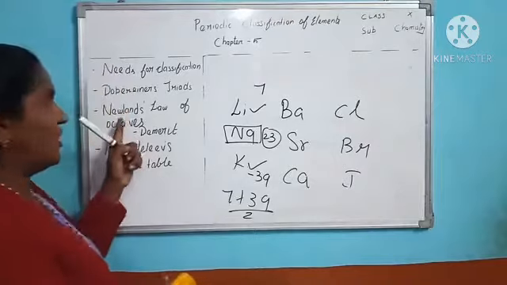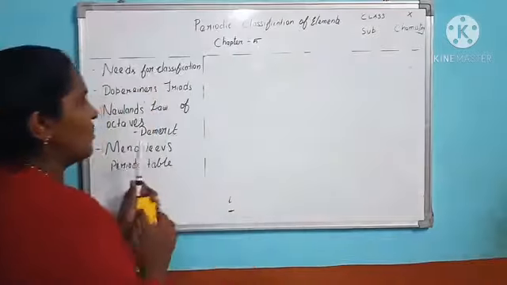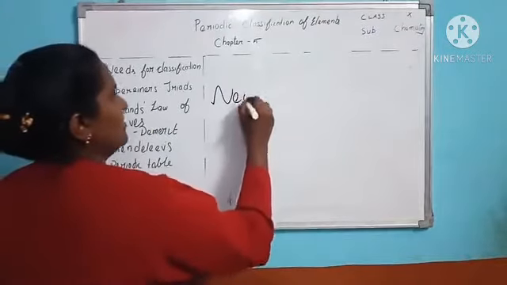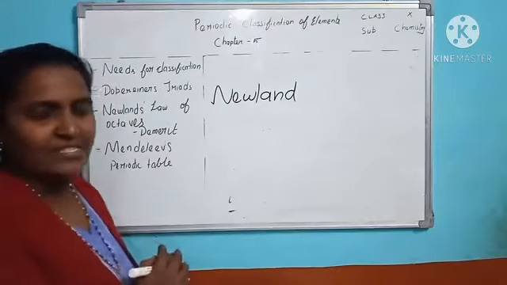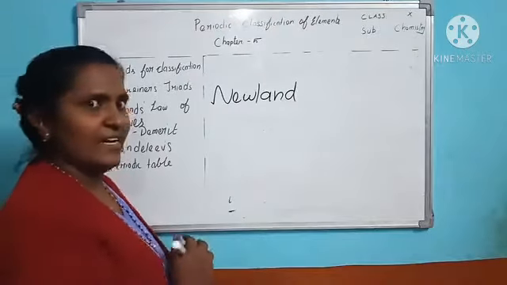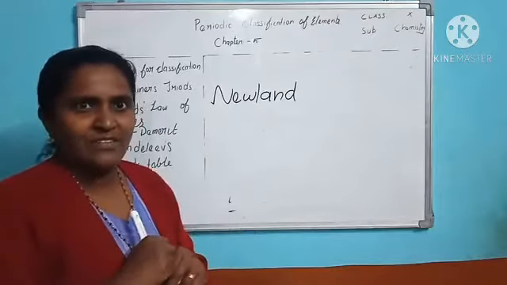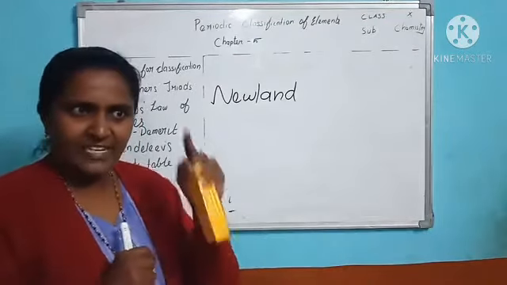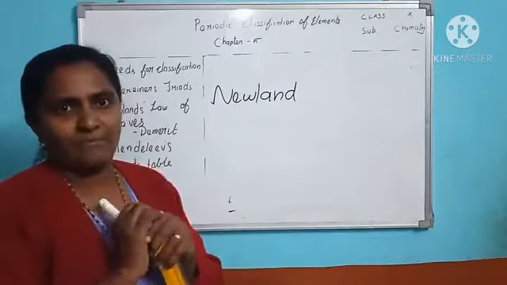Next comes Newlands' law of octaves. What is that? Newlands was an English chemist, and he made 7 groups. He arranged them in such a way that every element's property is similar to its 8th element's property. He arranged them in increasing mass.